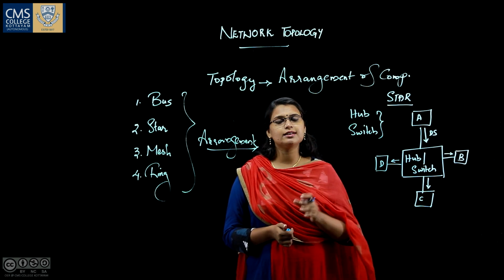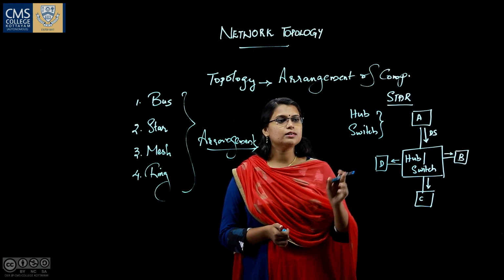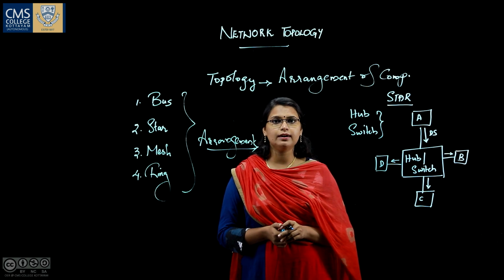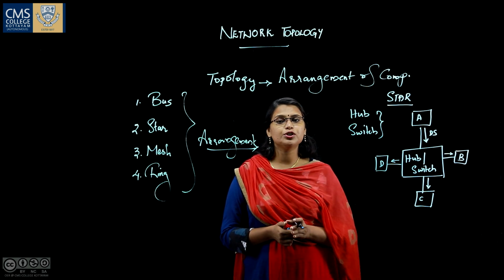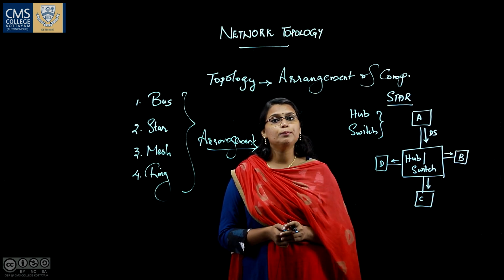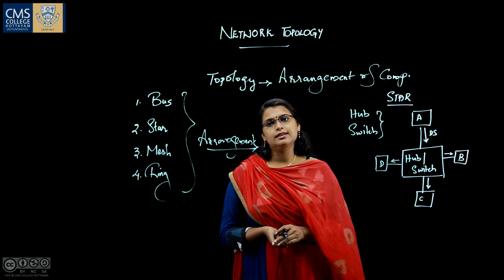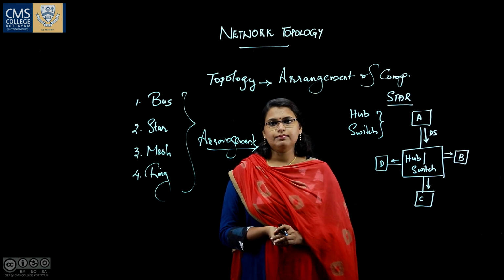So if we are using star topology, it is always better to use a switch rather than a hub, because a switch is an intelligent device which will transfer the message to the intended user based on the destination address. But the hub will broadcast the message to every other node along with the destination system.